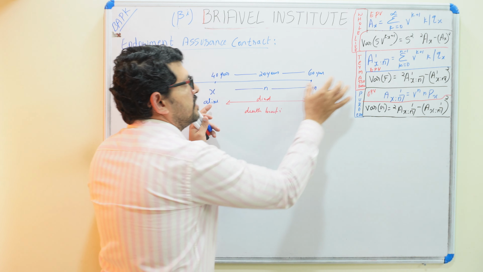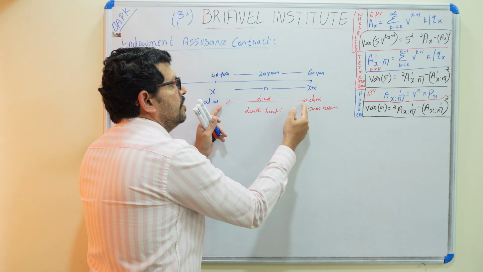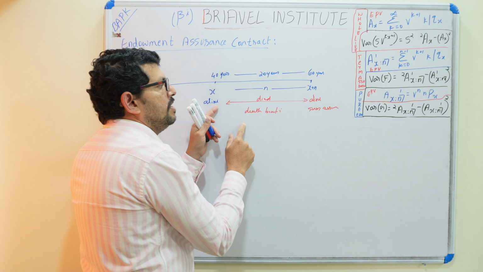In term assurance, if you die within the term, you get a benefit. In pure endowment, if you are alive at the end, you get the benefit. Endowment assurance clubs both term assurance and pure endowment.